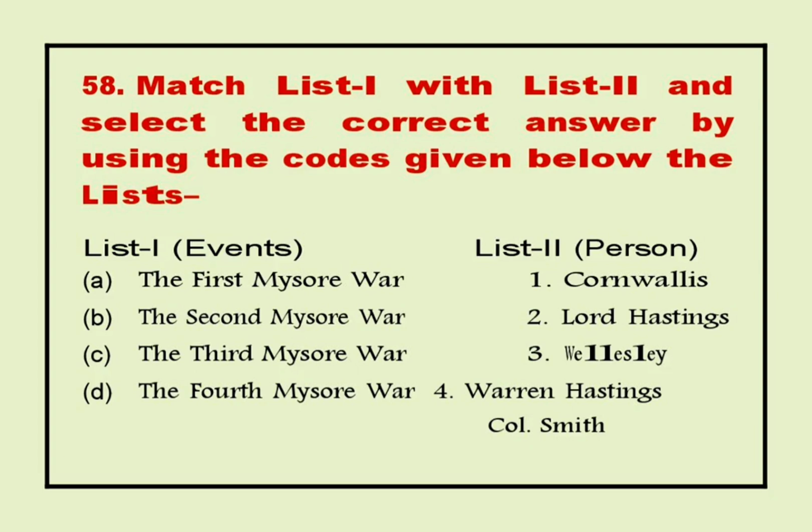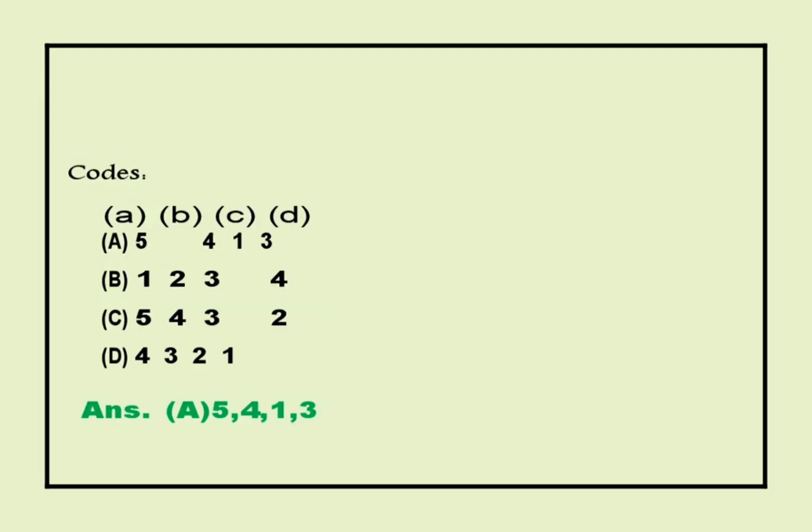List I, events; list 2, person. A. The first Mysore War 1. Cornwallis. B. The second Mysore War 2. Lord Hastings. C. The third Mysore War 3. Wellesley. D. The fourth Mysore War 4. Warren Hastings. 5. Colonel Smith. Codes. Answer A. 5, 4, 1, 3.